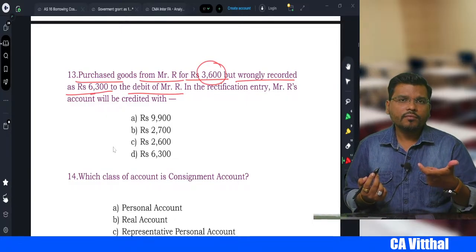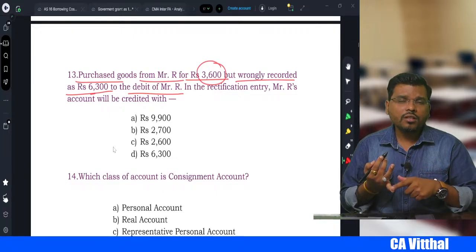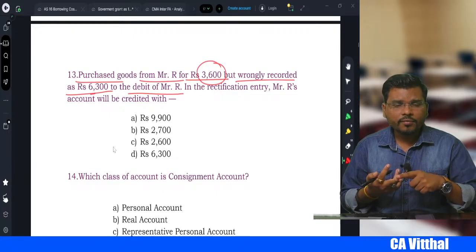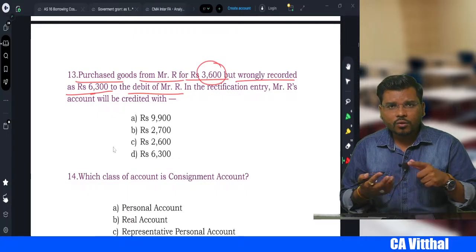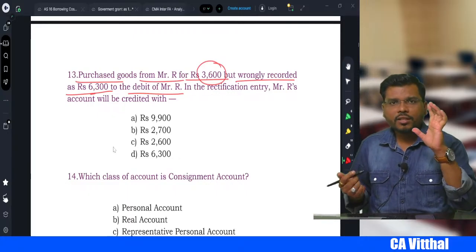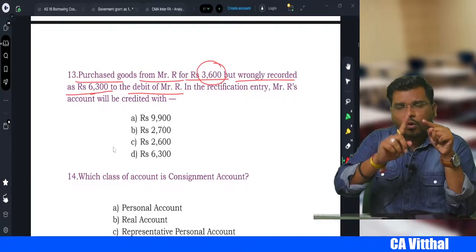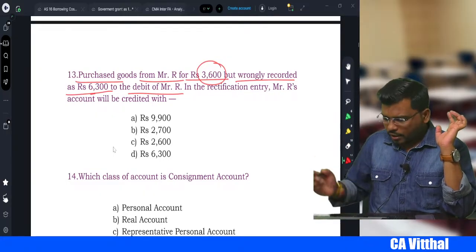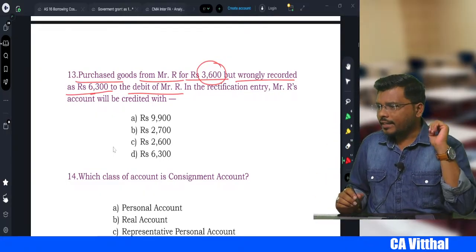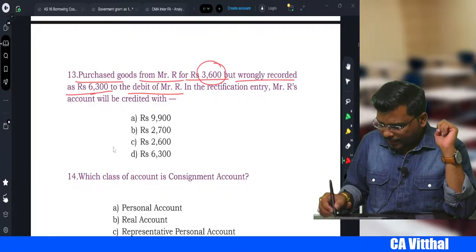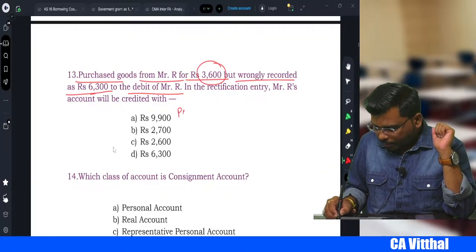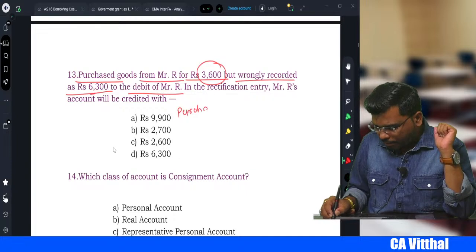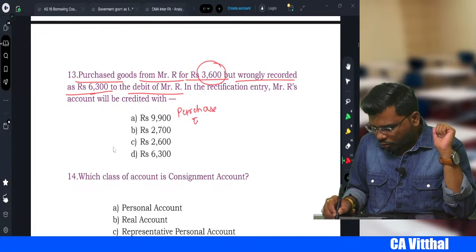Posting, casting, totaling, carry forwarding? No, this is only one side. That means they have recorded only one account with the wrong amount, right? So then what is the correct entry, my dear student? First, our entry will be purchase account debit to R's account. How much amount do we need to write? 3,600, right?